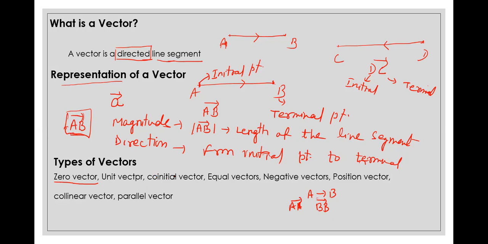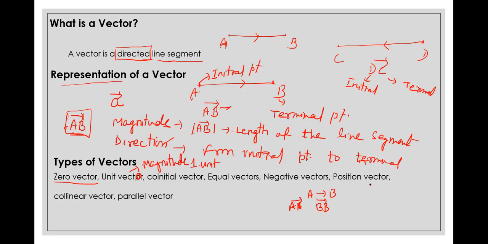Now next, unit vector. To define a unit vector, as the name suggests, it is a vector with one unit magnitude. Unit vector means it has magnitude unity, magnitude 1 unit.